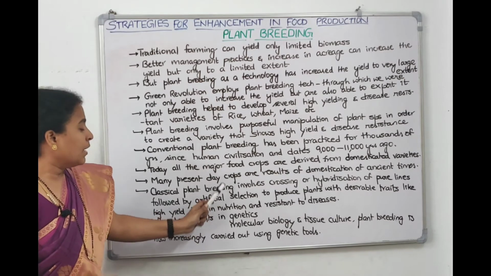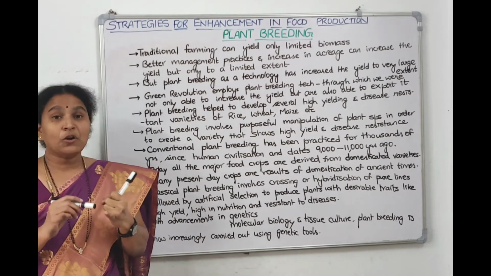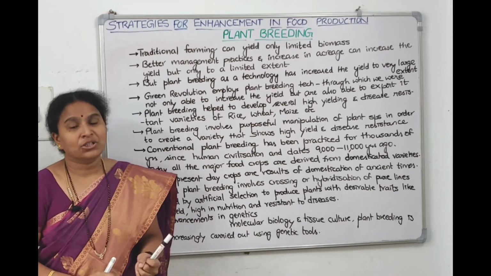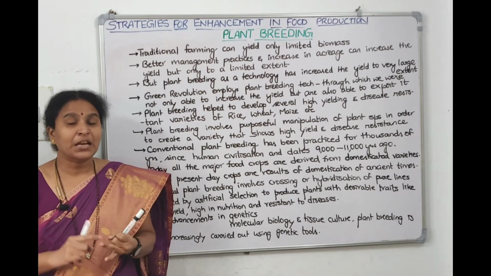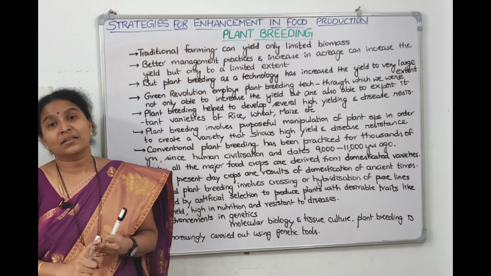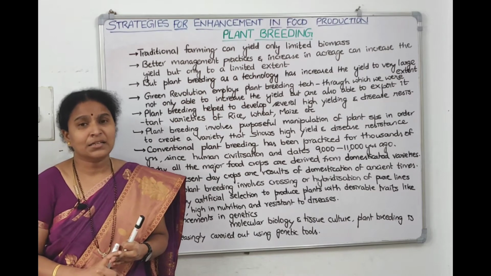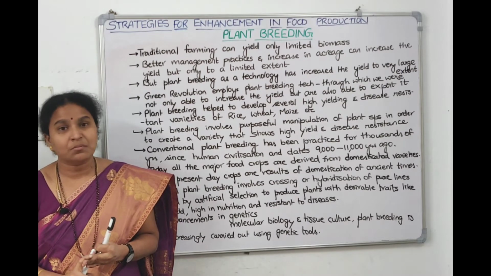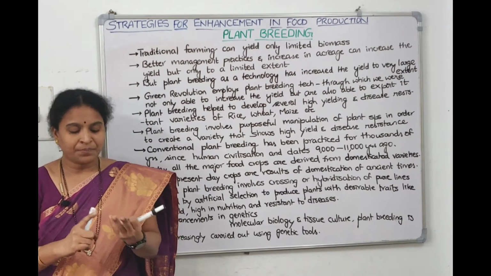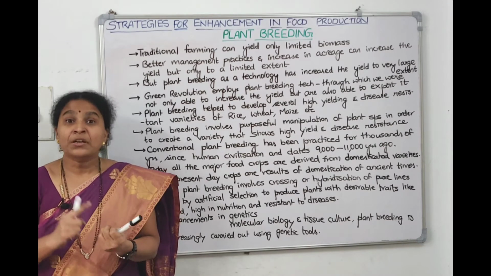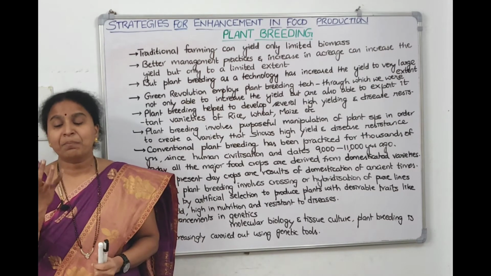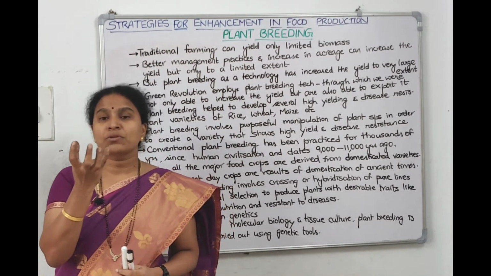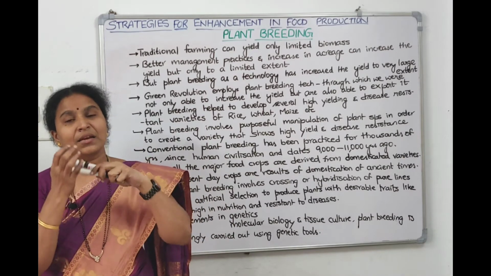Now the author says, with the development of genetics, we were able to locate the gene, and with molecular biology, we were able to understand the significance of the gene, we were able to regulate the gene, we were able to identify the regulatory sequences, promoter, operator, inhibitor, structural genes and all those things comes under molecular biology. With the advancements in genetics, in molecular biology, tissue culture, we are going to cultivate the plant in a tissue culture medium in the lab. Whatever new combinations, new characters you want, you can introduce into this plant and then you can spread it.